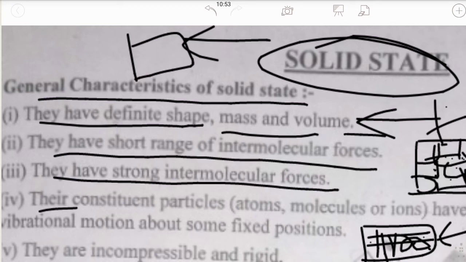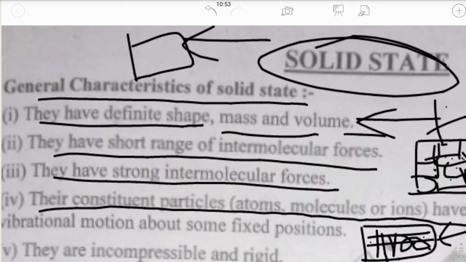Their constituent particles, atoms, molecules or ions, have fixed positions and have a vibrational motion about those fixed positions. The particles of the solid state are very fixed in their position. They can have a little movement, that is, vibrational motion about their position.